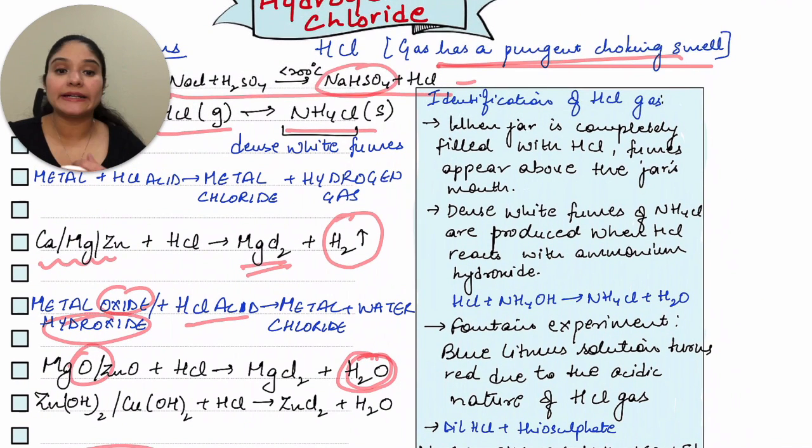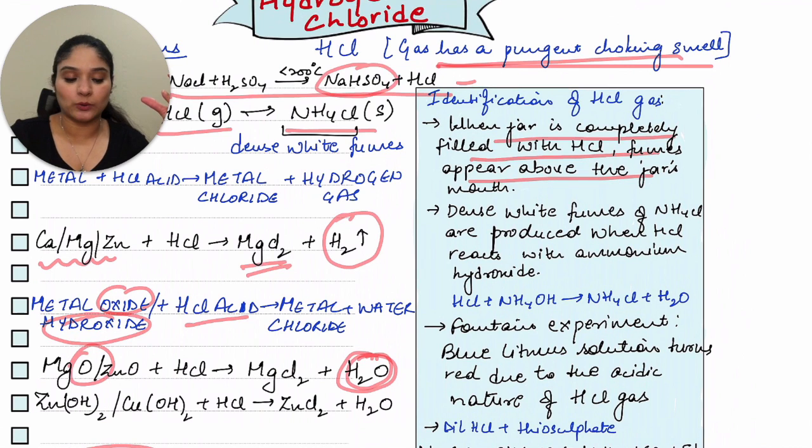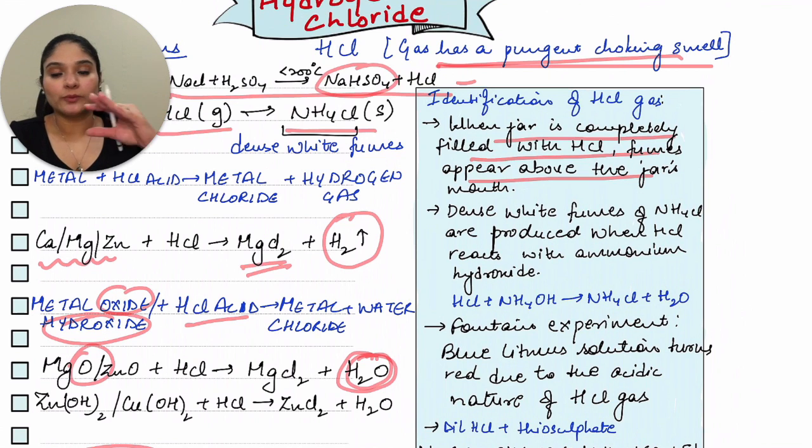Identification of HCl gas. When the jar is completely filled with HCl, fumes appear above the jar's mouth. So not white dense fumes, but you can see whitish fumes coming from the top of the jar, which identifies that HCl gas is present in the jar.